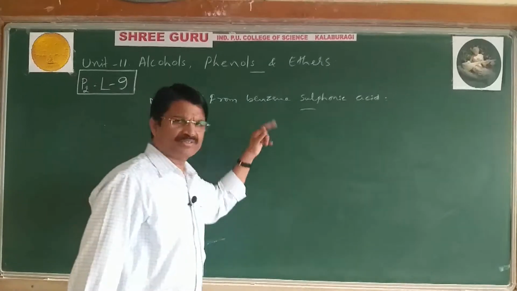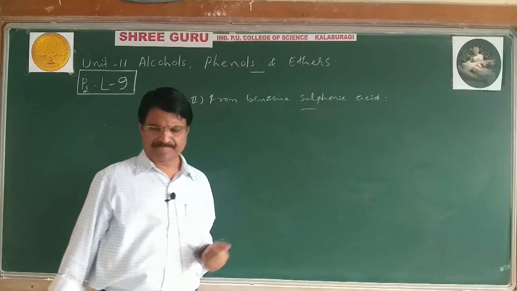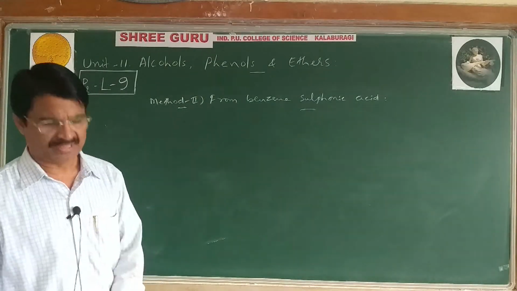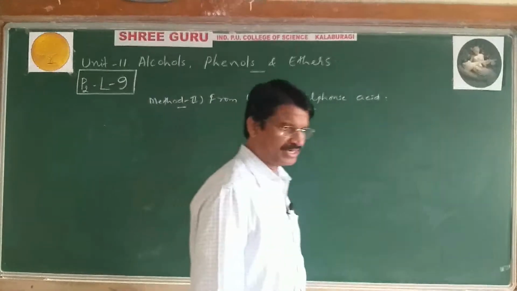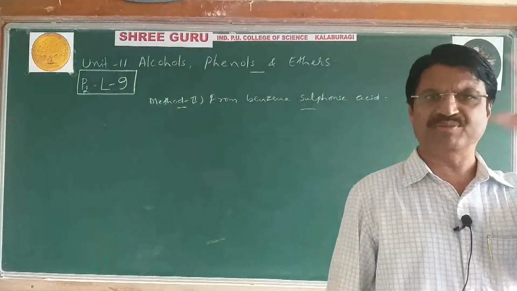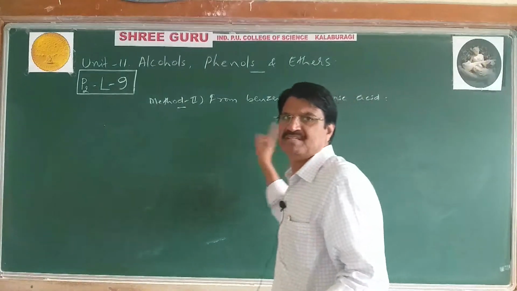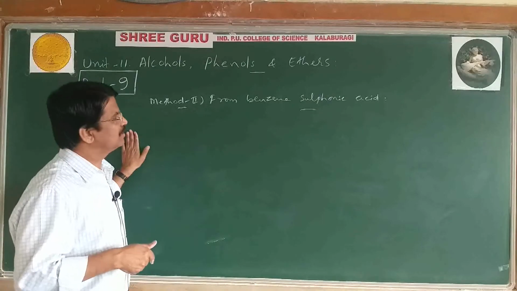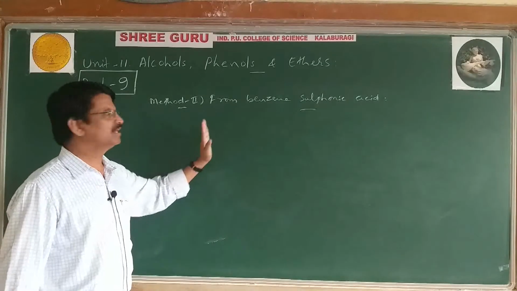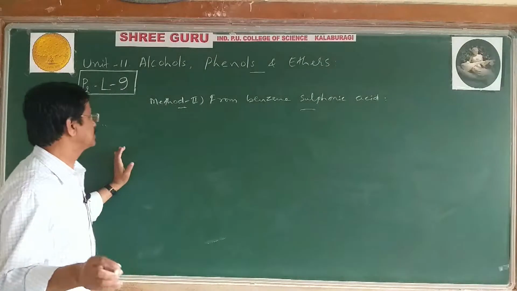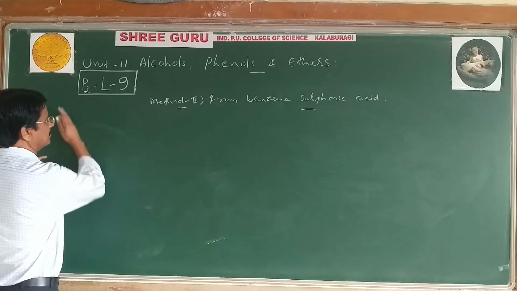But usually benzene sulfonic acid is not available in the laboratory, and it can be prepared by sulfonation of benzene. In the first year syllabus you studied sulfonation, nitration, etc. When benzene is subjected to sulfonation, we get benzene sulfonic acid. I will tell you first how to convert benzene to benzene sulfonic acid, then I will explain how to convert this compound into phenol. Okay, first in the flask we will take benzene.